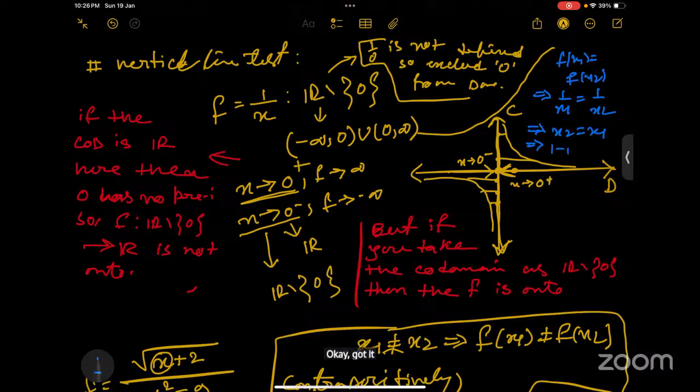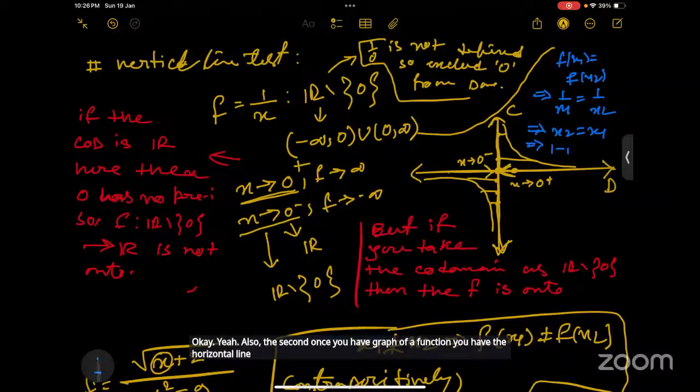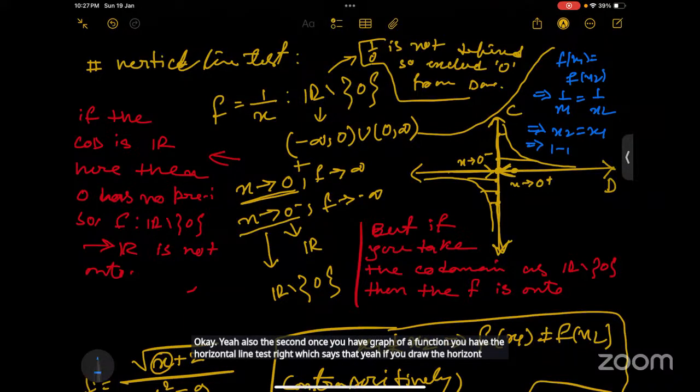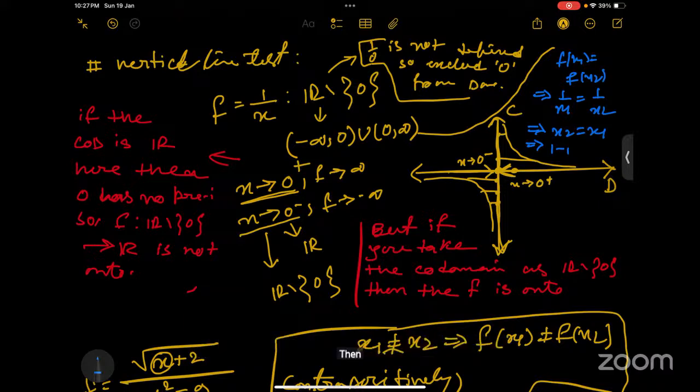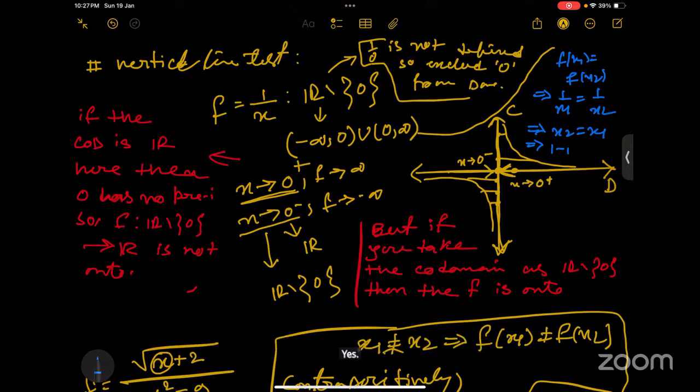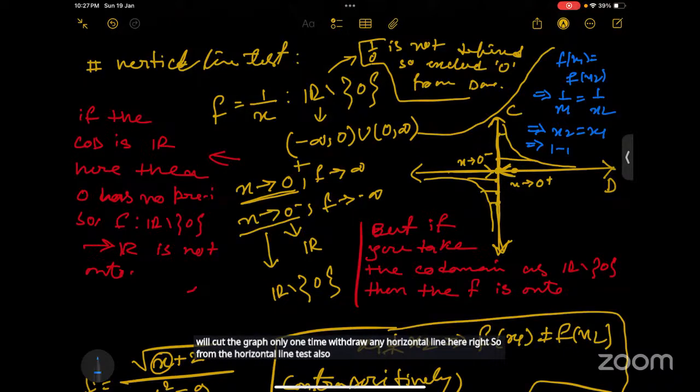Okay. Got it, ma'am. Thank you. Also, once you have the graph of a function, you have the horizontal line test, right? Which says that if you draw a horizontal line and it cuts the graph of the function one time, then this will be a one-one function. So in the graph also, you can check it will cut the graph only one time if you draw any horizontal line here. So from the horizontal line test also, we can say it is a one-one function. Okay. Got it, ma'am. Thank you.